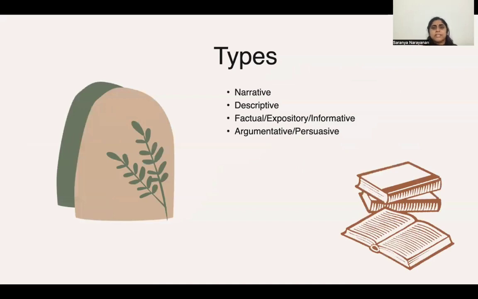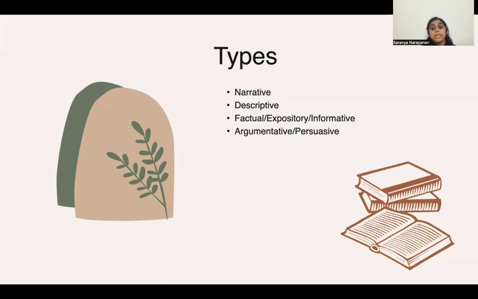So, what would be the different types of paragraphs or passages provided to us? We can categorize it into four different types, starting off with narrative. Narrative passage would be, like I mentioned earlier, where the author would be trying to narrate a story, tell us a story. There would be a proper chronological order, a linear plot structure. That is what a narrative passage would be. Descriptive passage would be where something is clearly described to us. In detail, something is described to us.